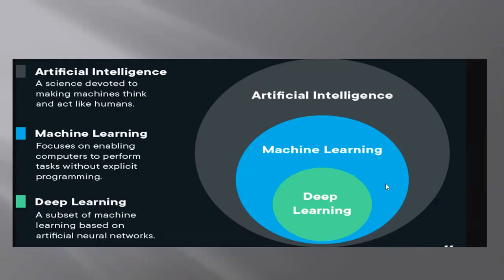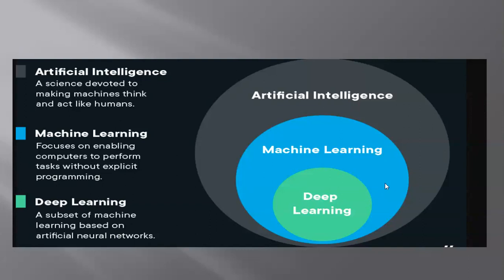As you know, machine learning is just a concept from AI, artificial intelligence. Without machine learning, AI is not possible, and without deep learning, machine learning is not possible. So you can see AI is a big circle, and machine learning is a part of that AI, and deep learning is a part of that machine learning. What is AI actually? A science devoted to making machines think and act like humans.